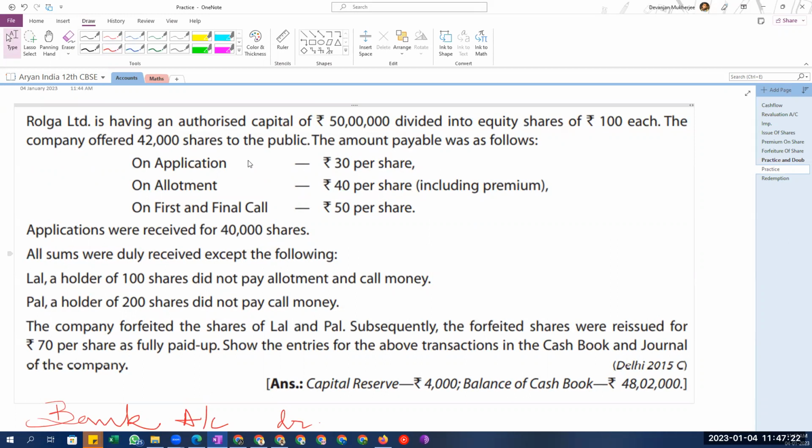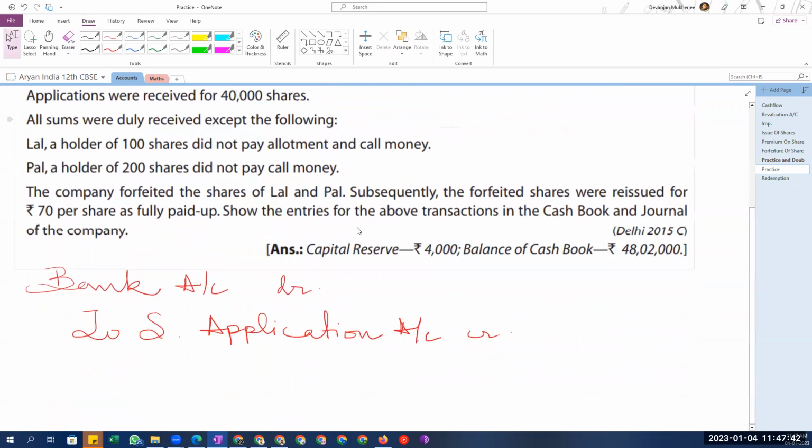How much will be the amount? It would be 30 into 40,000, because only 40,000 applications are received. So then this much amount of money will be received. 40,000 into 30 is 12 lakhs, which is the amount of money that we will be receiving in our bank account.